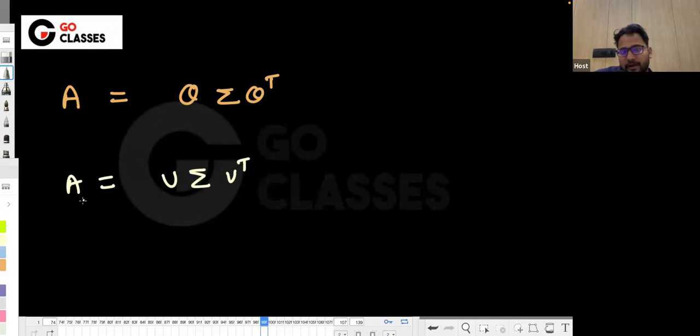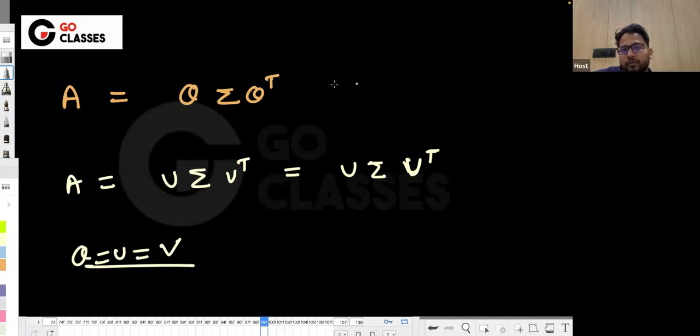So see, for any matrix A, its eigenvalue decomposition will be something like this, right? And you can say its singular value decomposition will be something like this. But if it is symmetric, in that case, U and V are same actually. So it turns out that for symmetric matrices, that Q, U, and V everything is same.